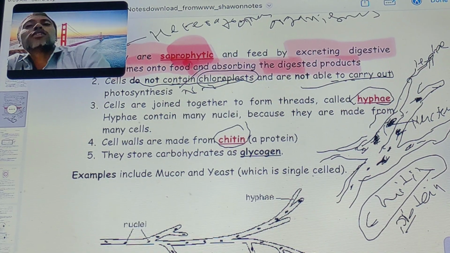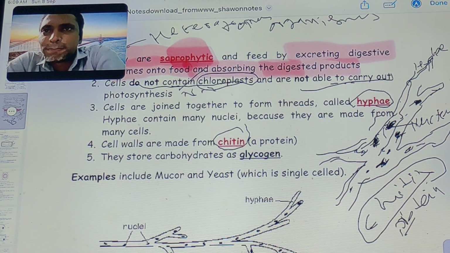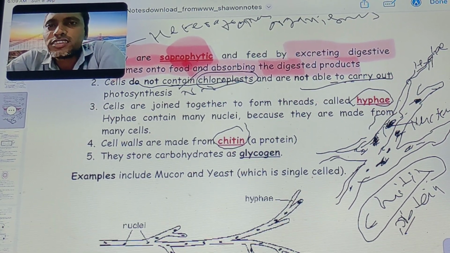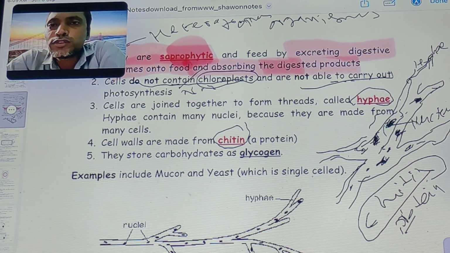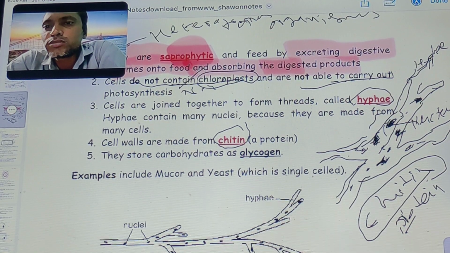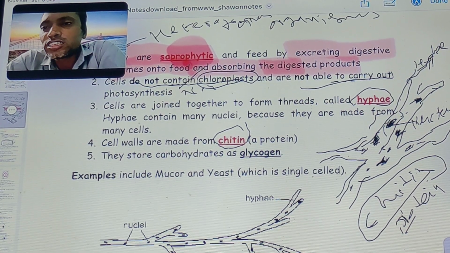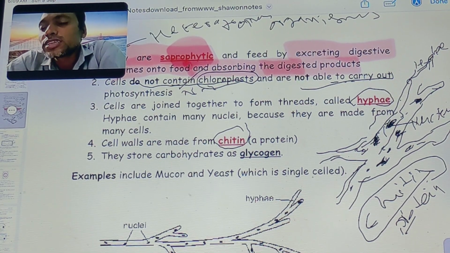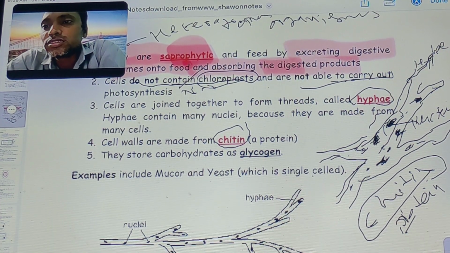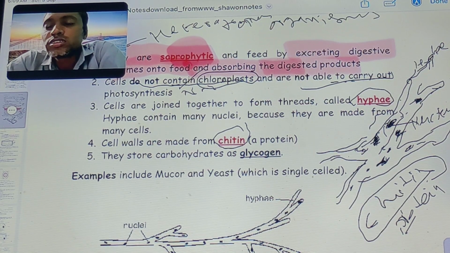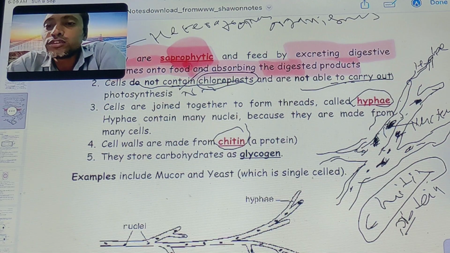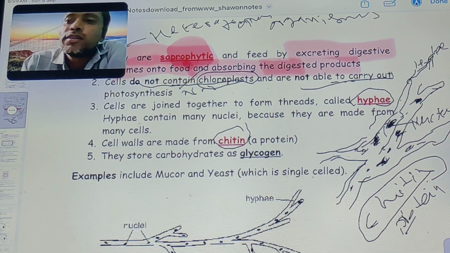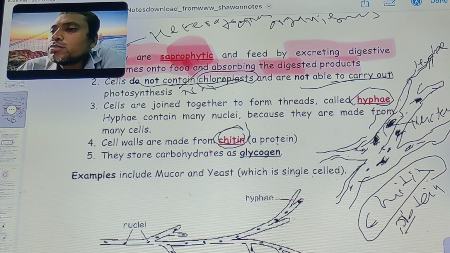Plant cell walls are made up of cellulose, but the fungal cell wall is made up of chitin. The bacterial cell wall is made up of peptidoglycan. Bacteria do not come under plants, because the next topic will be Monera, to which bacteria belong. Now we discuss the fungi. The cell wall is made up of chitin.